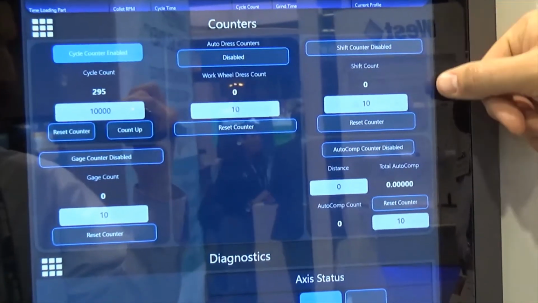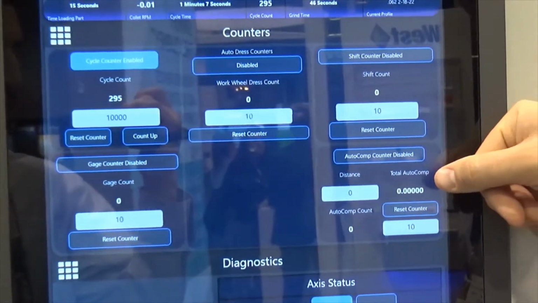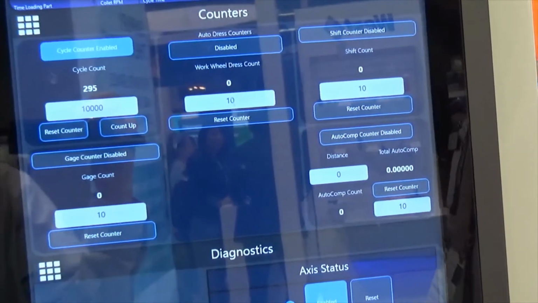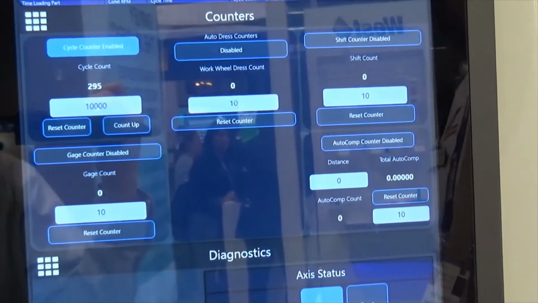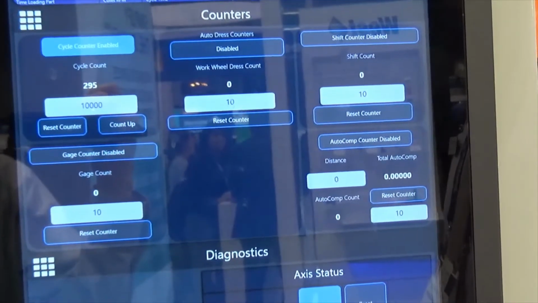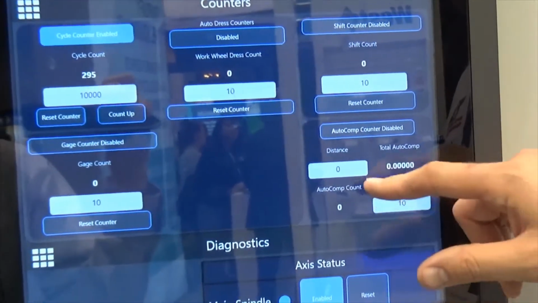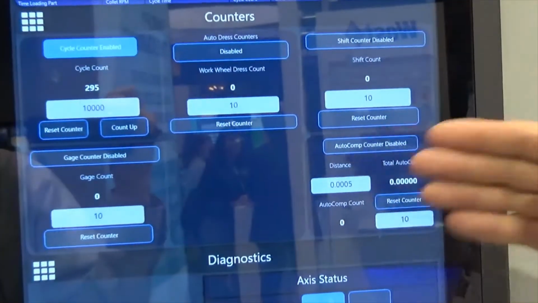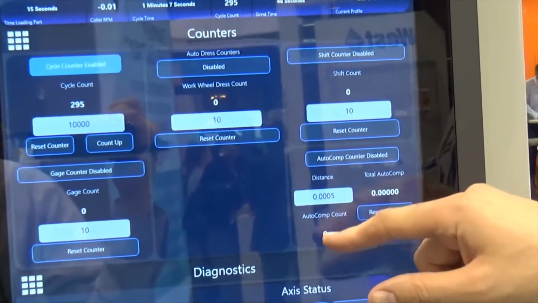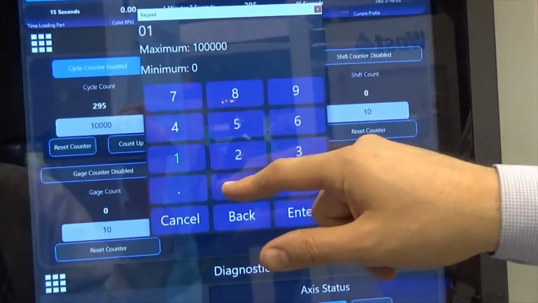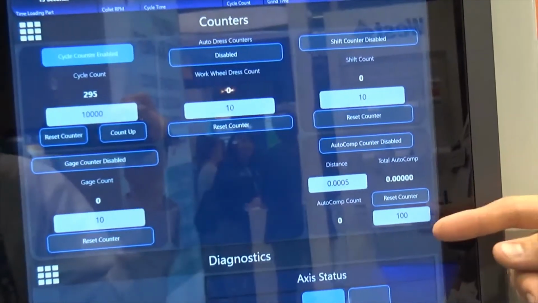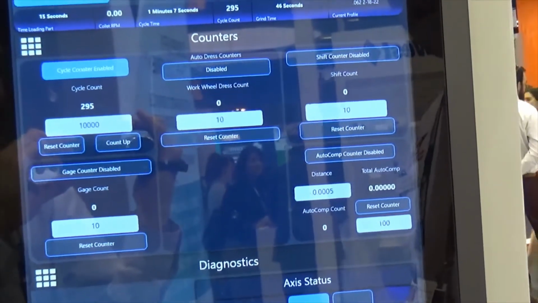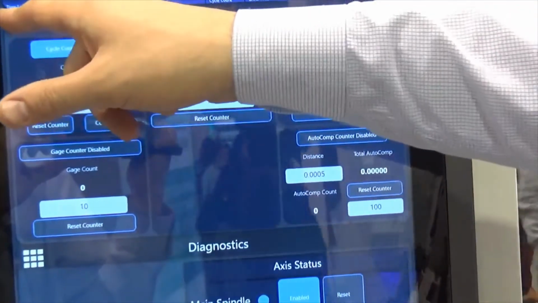We can have a counter set up for just the shift, as well as set up an auto comp counter to compensate for needle length as the process is ongoing. So every 100 needles you want to compensate 5/10 of an inch. Set your distance. And a value at which you'll reach, say 100, it'll go in 5/10 and automatically compensate for your needle length.